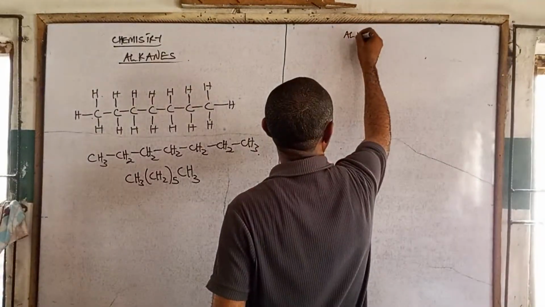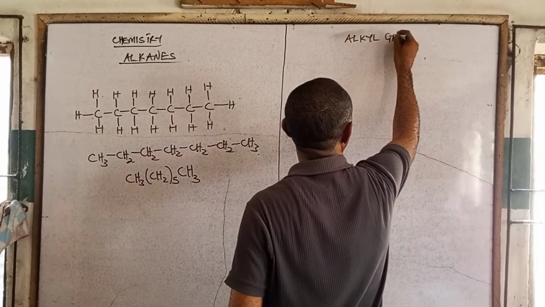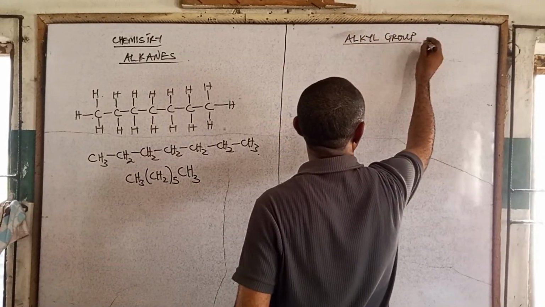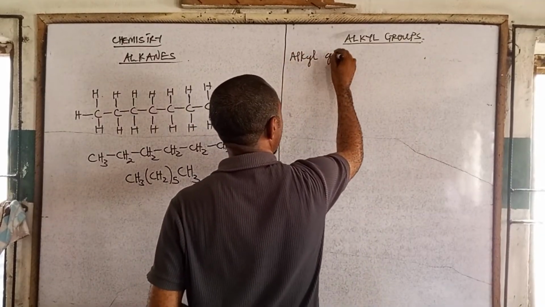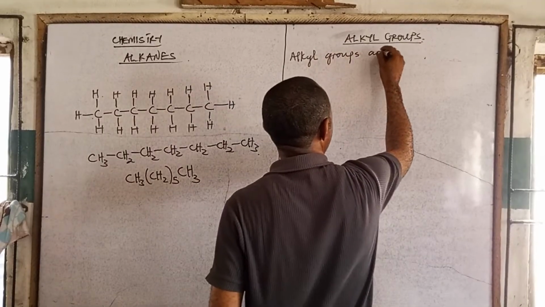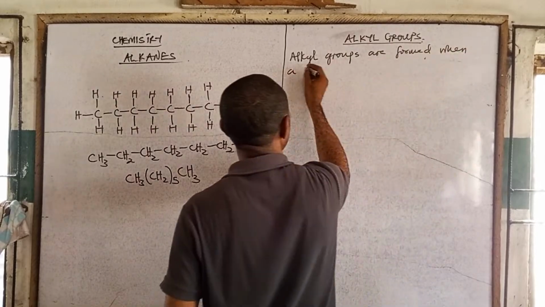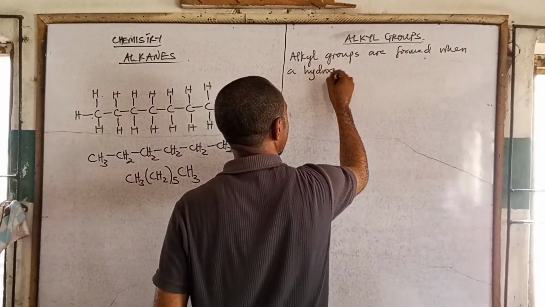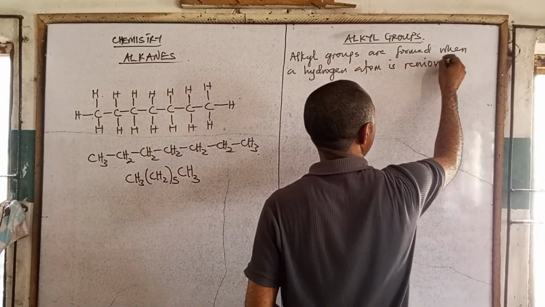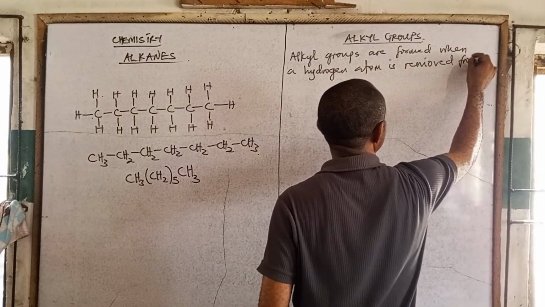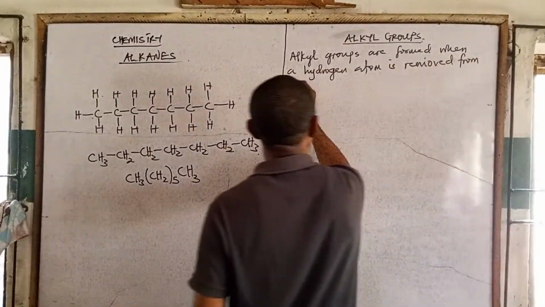So let's talk about alkyl groups. Alkyl groups are formed when a hydrogen atom is removed from an alkane.